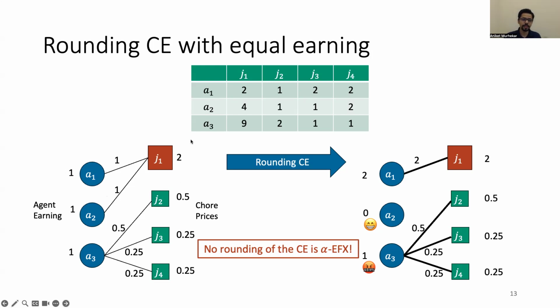And this is happening because the total amount of money coming out of chore J1 is $2, which is quite high compared to the earning requirement of any single agent. So both agents A1 and A2 are meeting their earning requirement by just doing the chore J1.